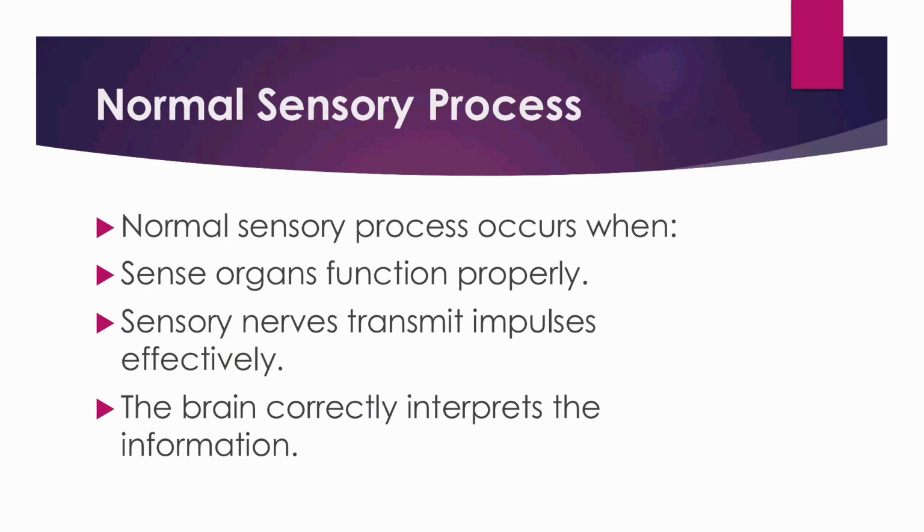Next, we will move to the normal sensory process. A normal sensory process happens when sense organs work properly: eyes, ears, nose, tongue and skin are working properly. Next, nerves carry the information correctly to the brain. And next, the brain understands the information correctly. For example, you see a red flower, your eyes receive the image, the nerves send the message to the brain, and the brain recognizes it as a red flower.